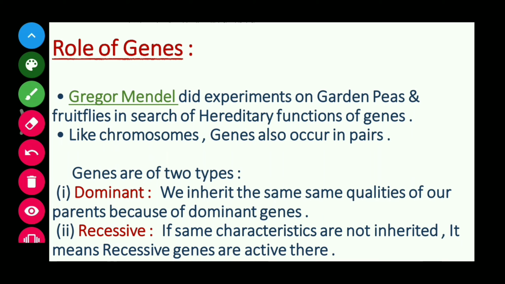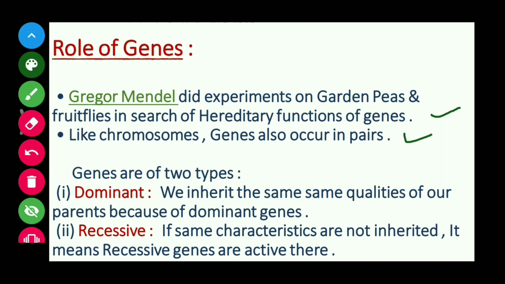Then the role of genes. Gregor Mendel did experiments on garden peas and fruit flies in search of hereditary functions of genes. Like chromosomes, genes also occur in pairs. Genes are of two types.